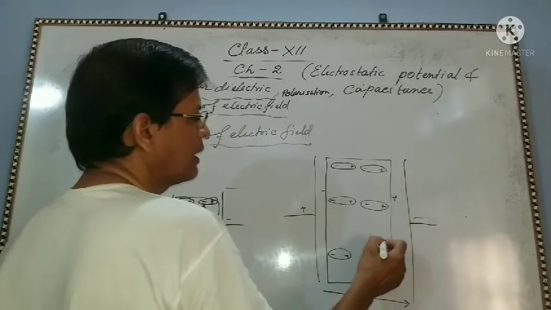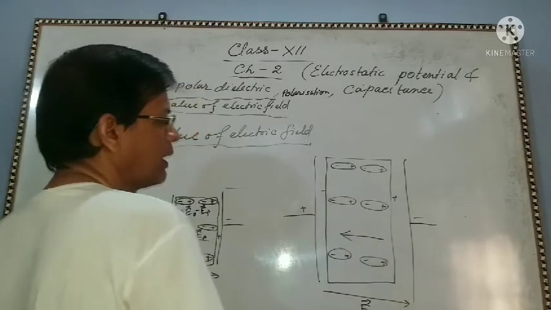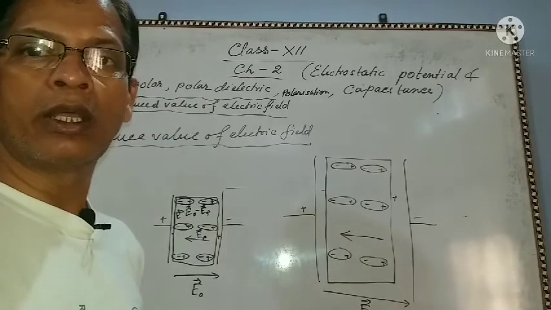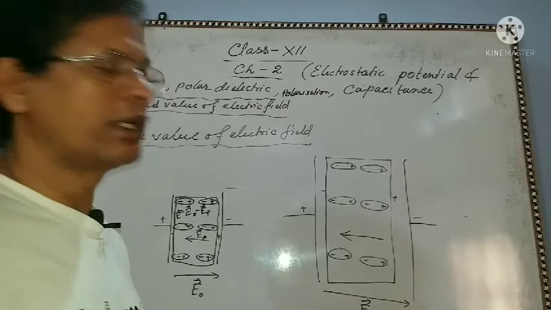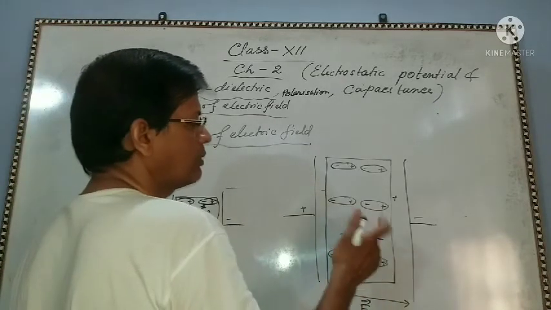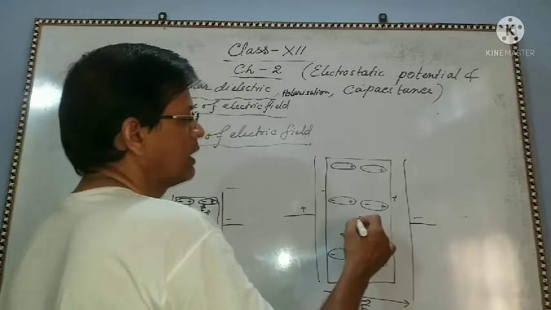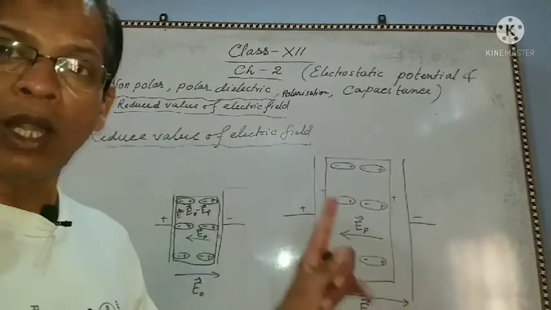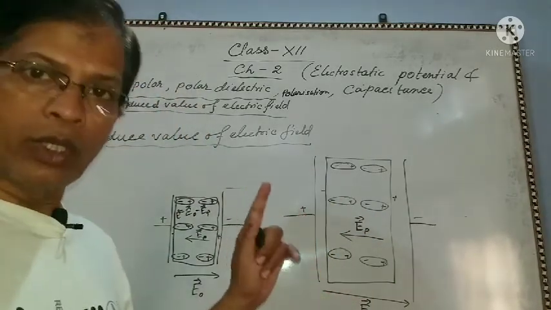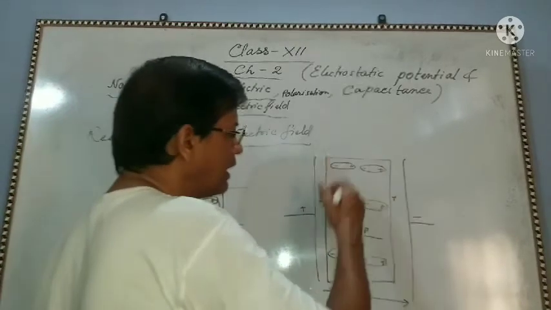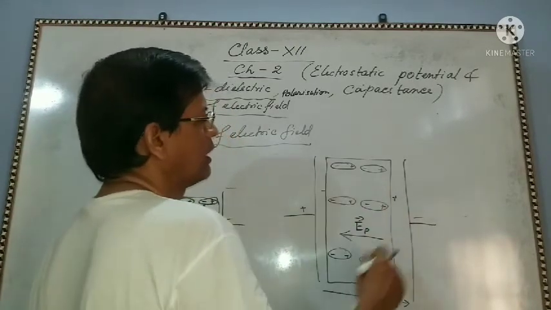So what will happen? An electric field will arise which is in this direction, positive to negative. So this is called the electric field due to polarization. Okay. So what will be the net electric field inside the dielectric?